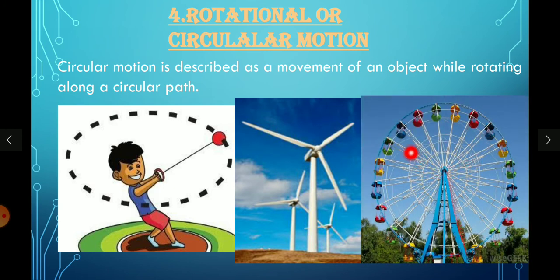and this giant wheel. And in many situations we observe this circular motion, such as the wheels of a car or cycle, which always rotate in this circular motion to move forward.